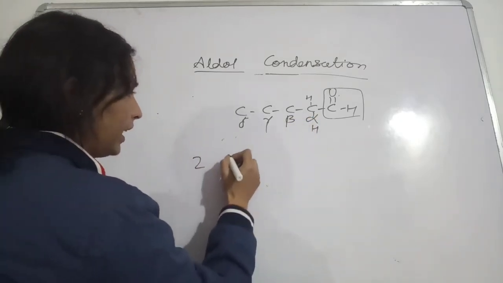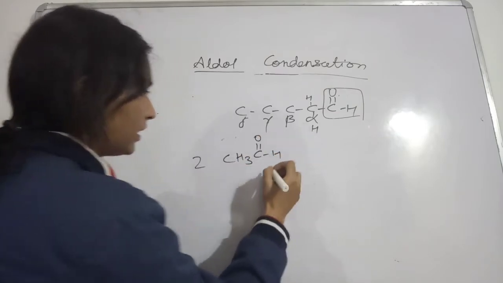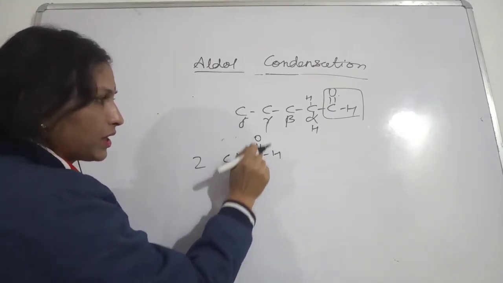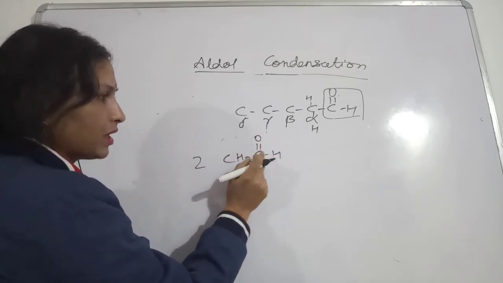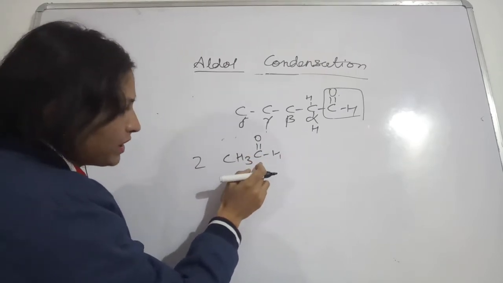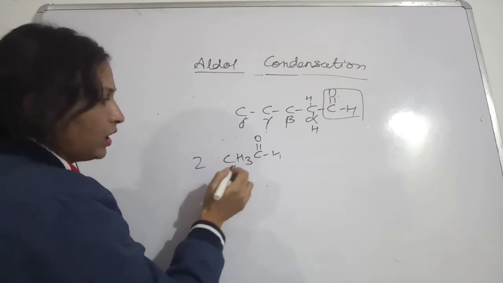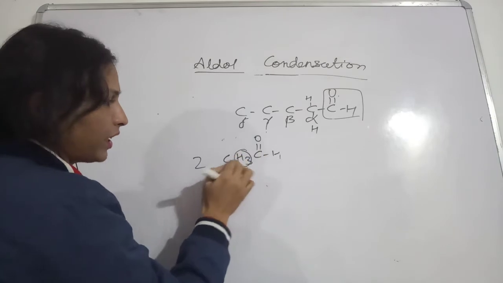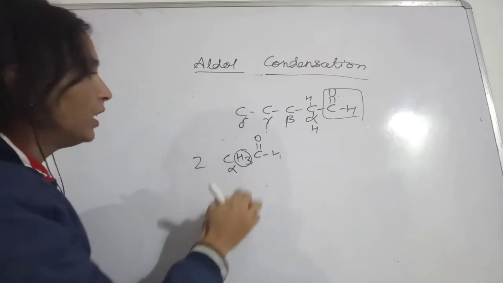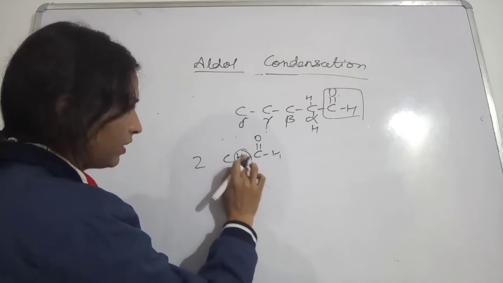Two aldehyde molecules you have taken, this very simple one I have taken. In this case the carbon having the functional group CHO is one carbon, and immediately next to this carbon is what is called the alpha carbon. Three hydrogens are attached to this alpha carbon, that is why they will also be called alpha hydrogens. Okay, so now see the alpha hydrogens. In this case, we can also write in this manner.